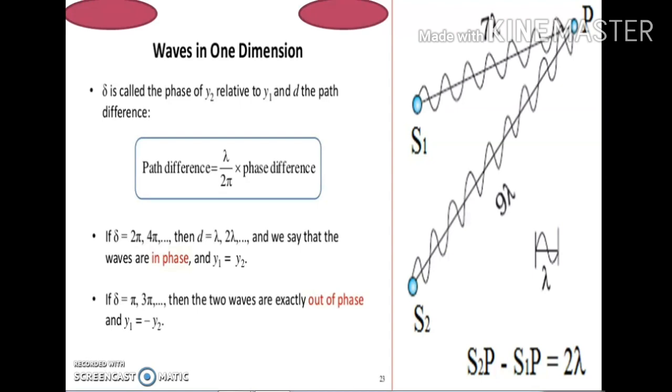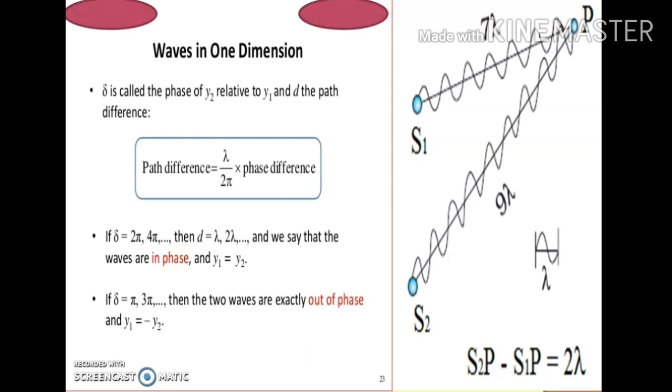I have also tried to explain it with figure number 2. In the picture you can see that the first wave originating from the source S1 and reaching the point P is equal to 7 lambda, and the wave originating from the source S2 and reaching the point P is equal to 9 lambda. So you can easily write the path difference between the two, that is equal to 2 lambda. So the path difference between S2P and S1P will be equal to 2 lambda. So it would make the term path difference clear.